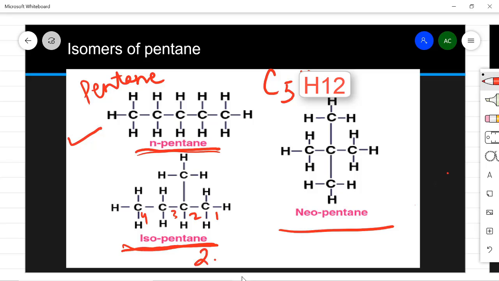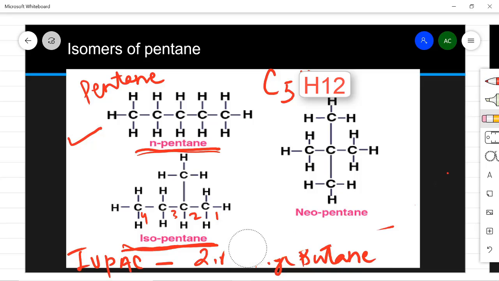So 2-methyl, and the chain of carbon is 4, that is butane. So this is the IUPAC name for isopentane: 2-methylbutane. Iso, you all know what iso is. Iso is one carbon atom attached to 3 other carbon atoms.